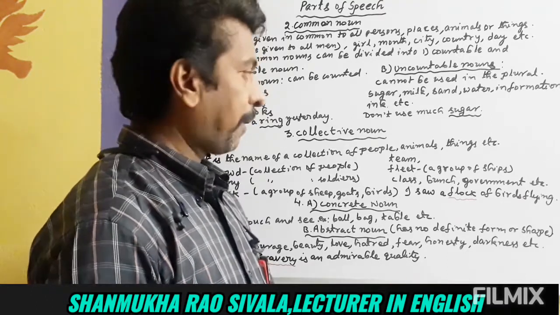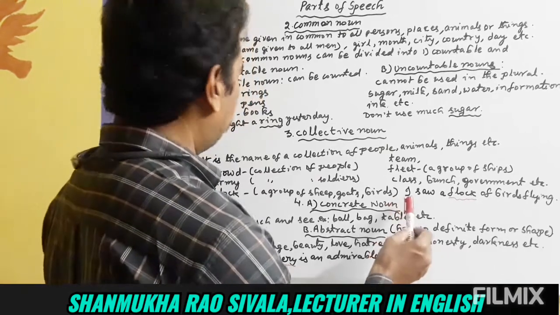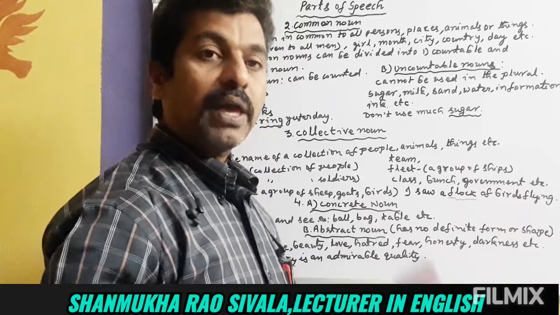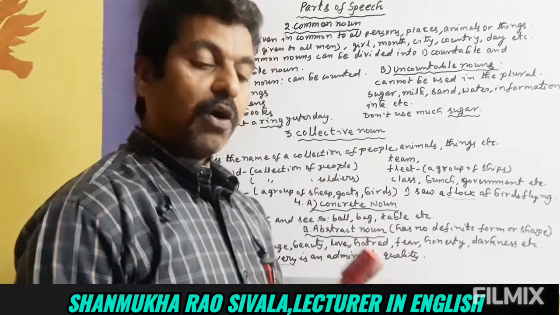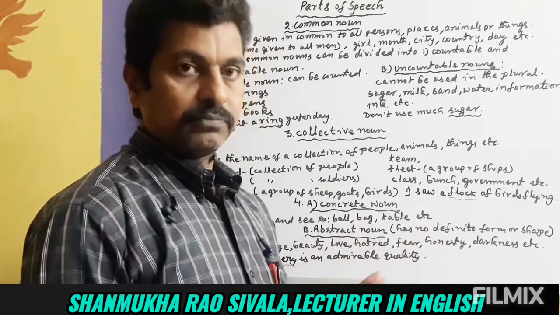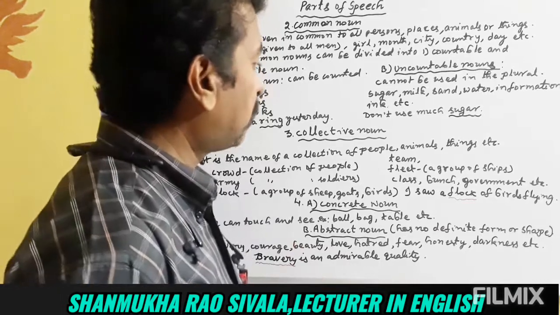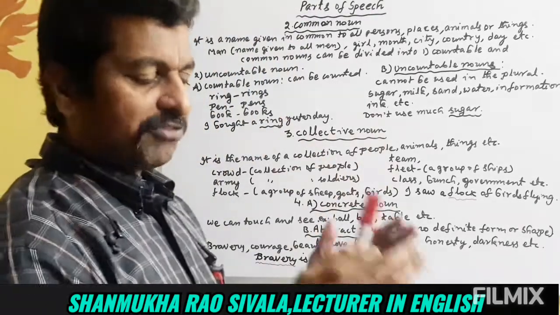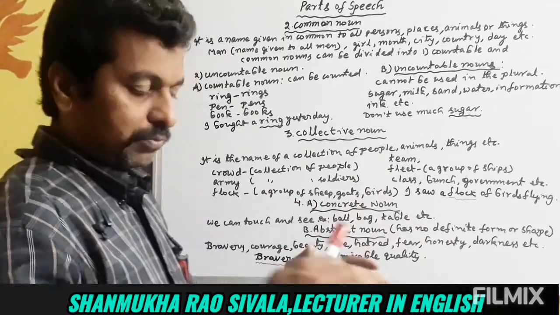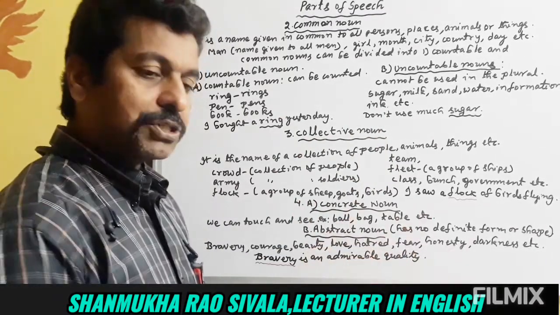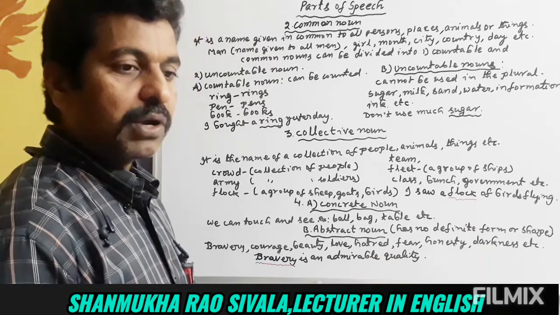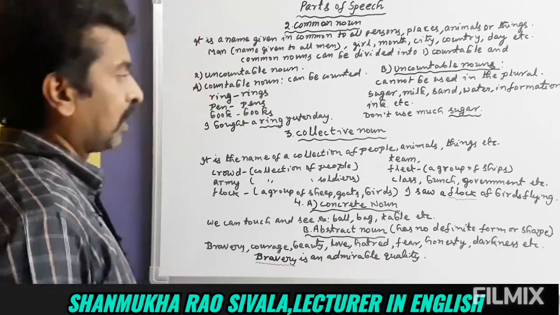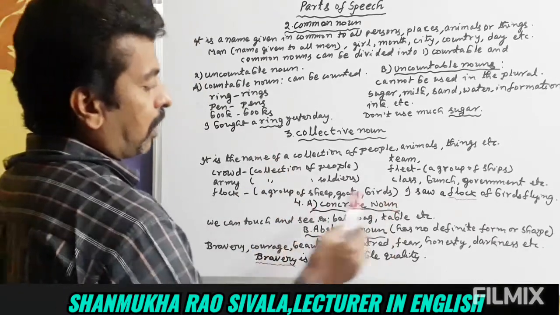Government, offices. Similarly, one example: I saw a flock of birds flying. Flock means a group of birds. So I hope you understood a collective noun, the name of a collection, that's all. For a collection of people or a collection of things, we have given one particular name, that is called a collective noun.